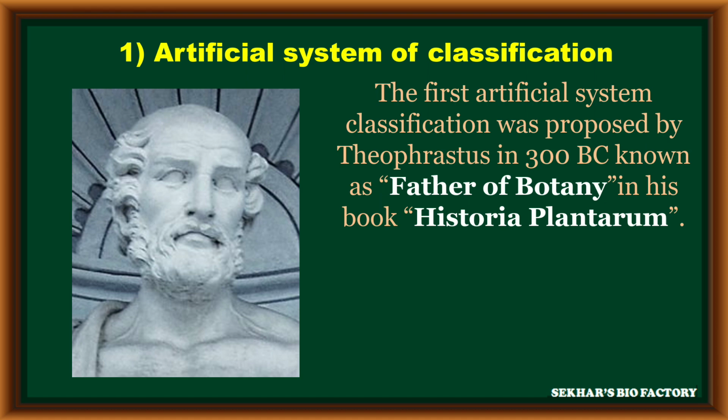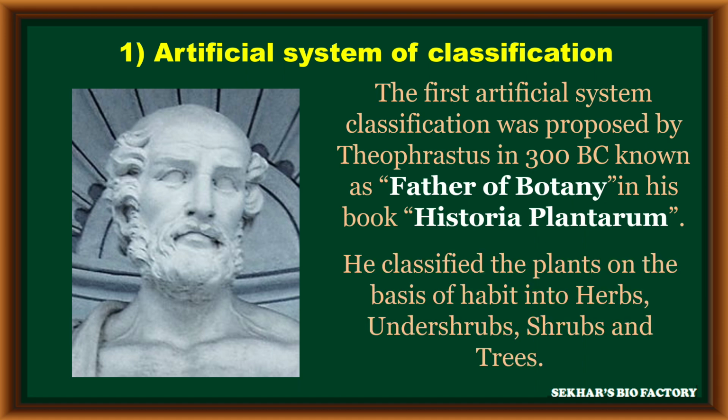For example, the first artificial system of classification was proposed by Theophrastus in 300 BC, and he was popularly known as the father of botany. He gave his classification in his book Historia Plantarum. Theophrastus classified the plants into four groups on the basis of habit: herbs, undershrubs, shrubs and trees.